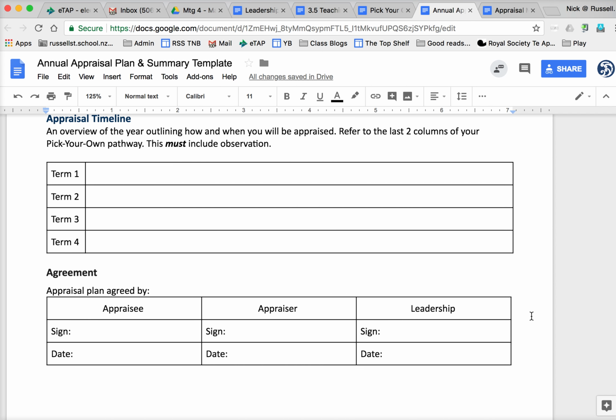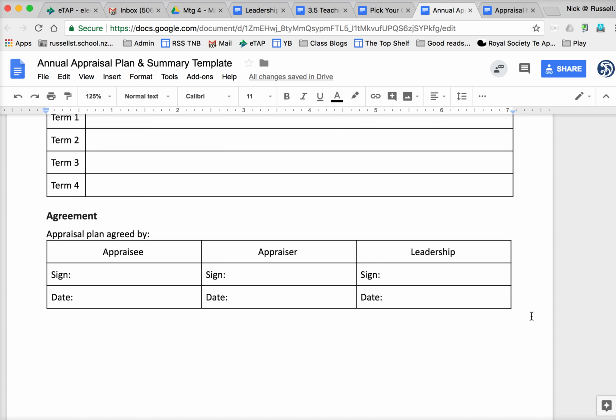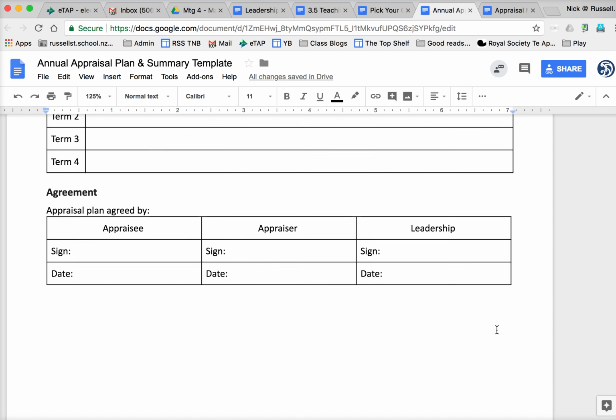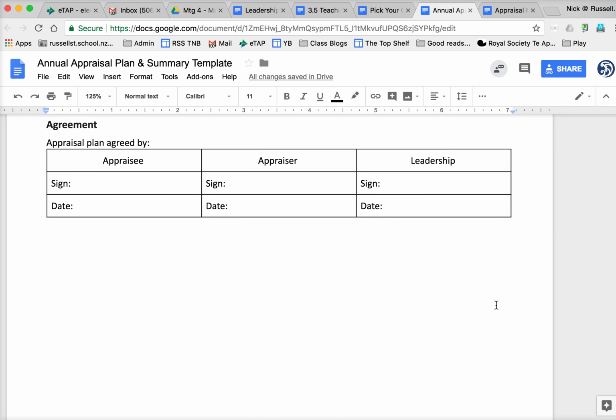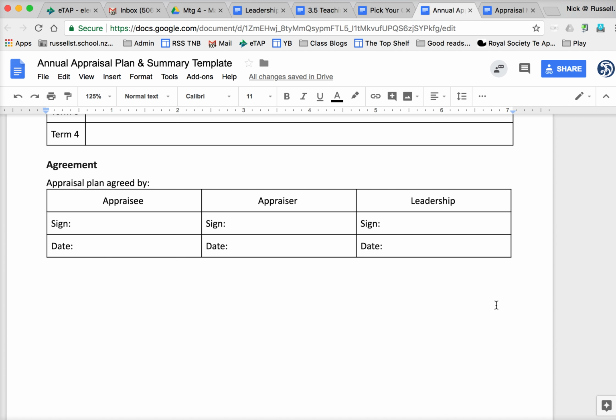Once that's clarified, everyone agrees to it. The appraiser obviously needs to agree to be the appraiser, and they agree to do everything that's identified in the plan. The appraisee signs it off to agree, and the leadership team member who helped establish it signs it off as well. So that's all that needs to be done right now. Okay, so that's the setup.